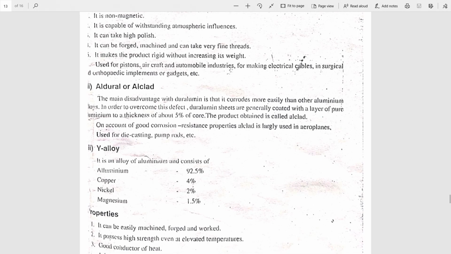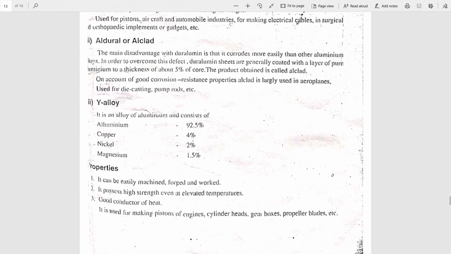Third alloy of aluminium is Y alloy, yellow alloy. It has the composition aluminium 92.5%, copper 4%, nickel 2% and magnesium 1.5%. What are the properties of Y alloy?